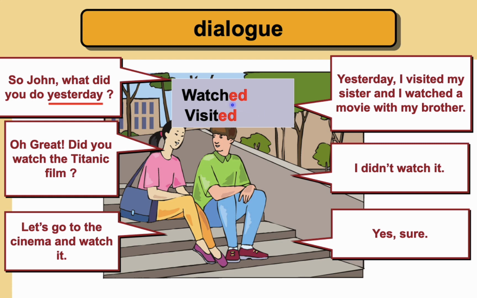We have ed: watched, visited. So when we have ed at the end of the verb, is it in the present or the past or the future? Good. It is in the past. So watched is in the past and visited is also about the past.